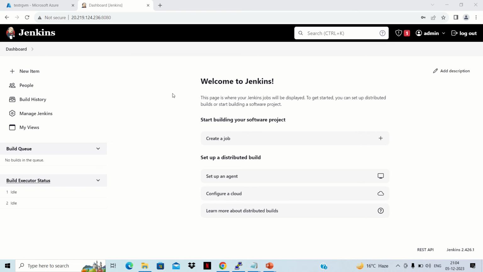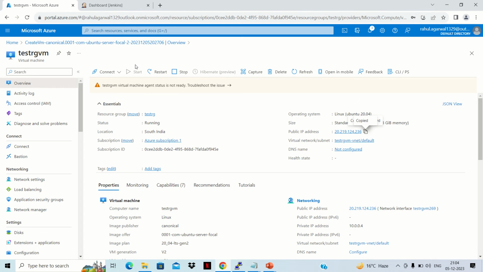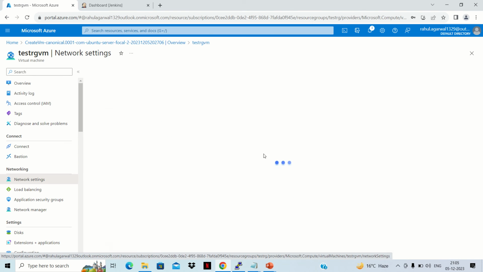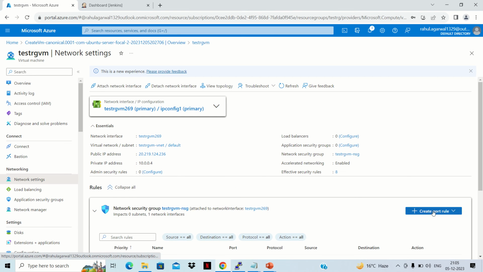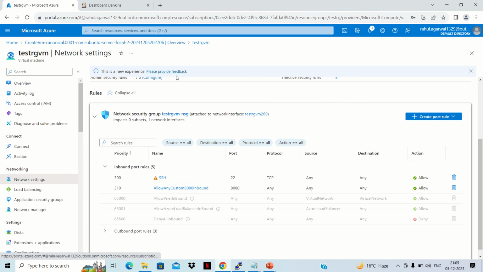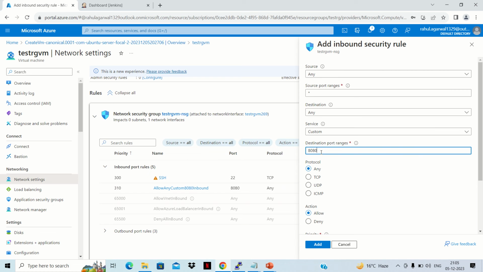So firstly, we need to open ports 8081 and 8082 that will be used by JFrog and Apache Tomcat. I have installed this on this Azure virtual machine. So we'll go to the networking section of this virtual machine and open two ports here. 8080 is already open because it is being used by Jenkins. Now we need to open two ports. So we'll go to inbound port rule, and then we'll enable port 8081. We'll keep all these settings as they are and click on add.